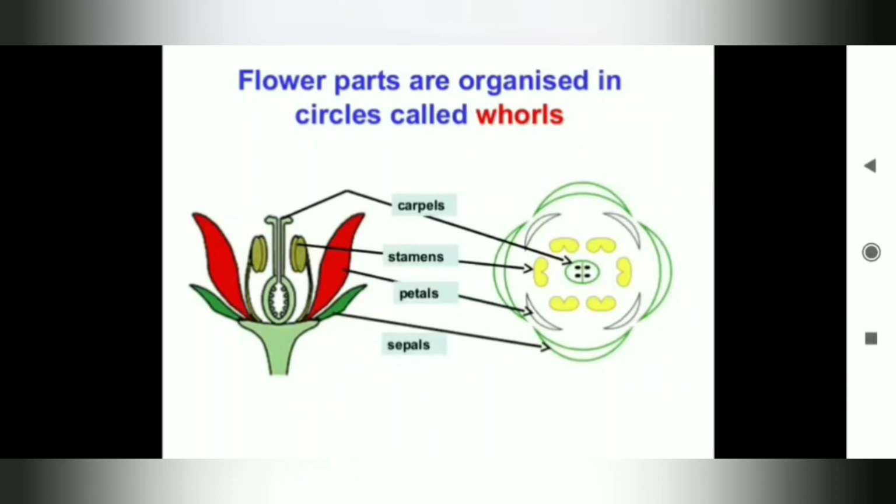Flower parts are organized in circles called whorls. Children, you need to look very carefully at the diagram. Now the very inner part is known as the carpel, the inner circle. Okay. Then it is the stamen, then the petals, and last is the green part, that is the sepal. I am sure you are clear with the parts of the flower. Okay.